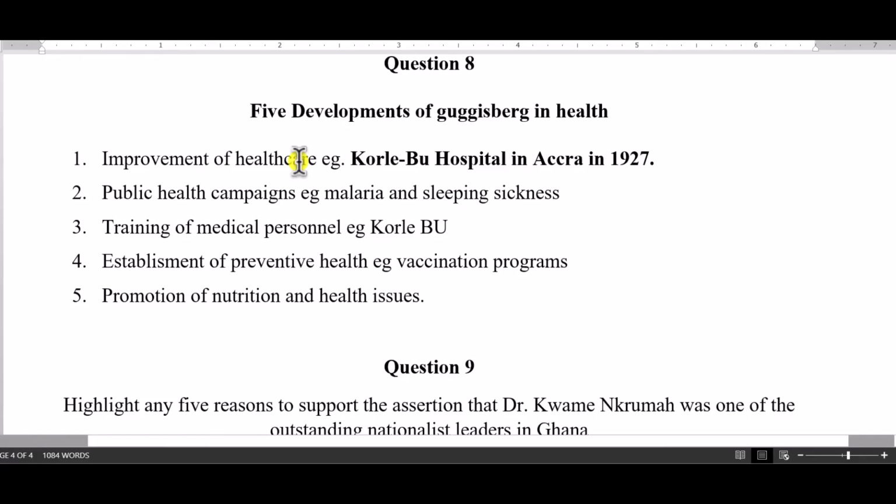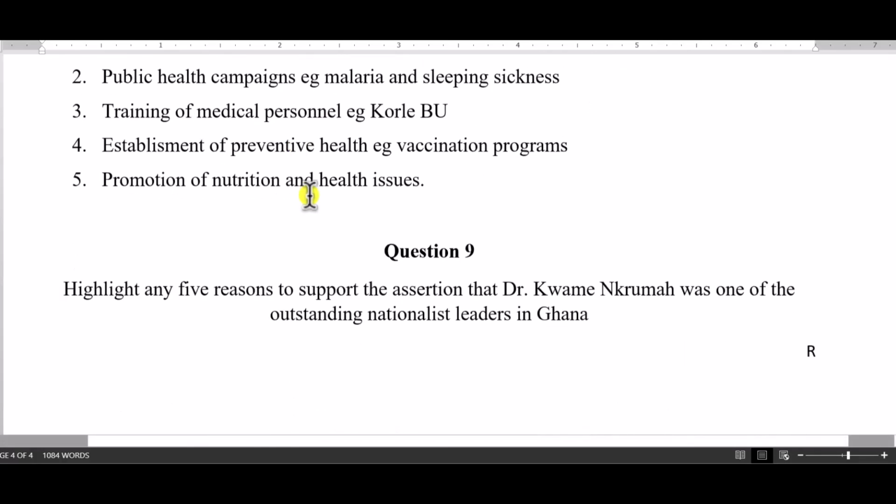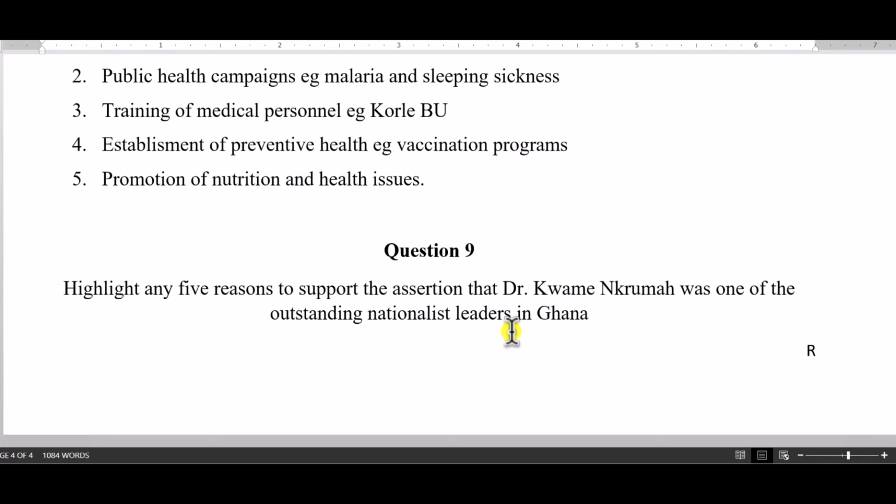These were some of the developments of Guggisberg. Now, the last question was very interesting. Highlight any 5 reasons to support the assertion that Dr. Kwame Nkrumah was one of the outstanding nationalist leaders in Ghana. I've already talked about this question, that it's kind of tricky, and I know that a lot of students may write the achievement of Nkrumah, which will lead to deviation.